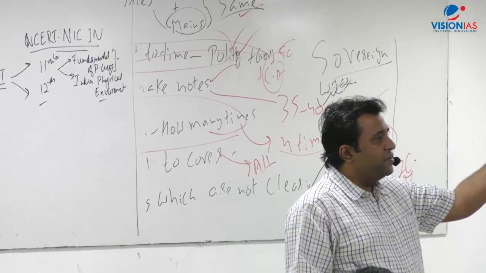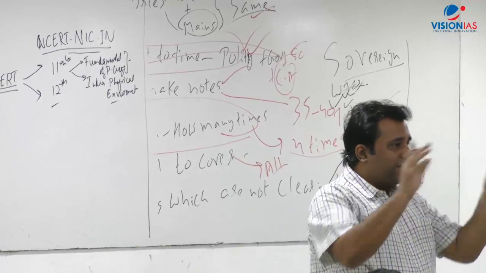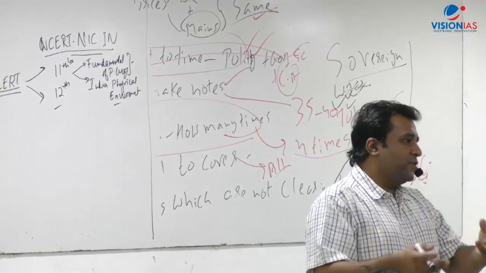What is the sequence? First, the formation of the universe. After that, the formation of the earth. After that, the interior of the earth. After that, the surface of the earth, right? That's how the process goes, right?